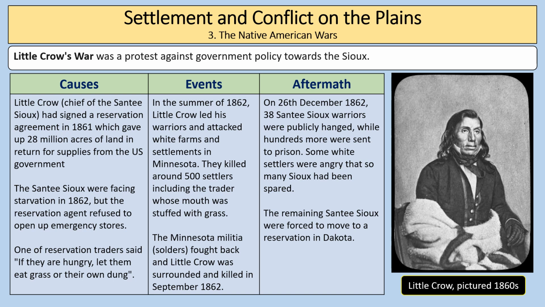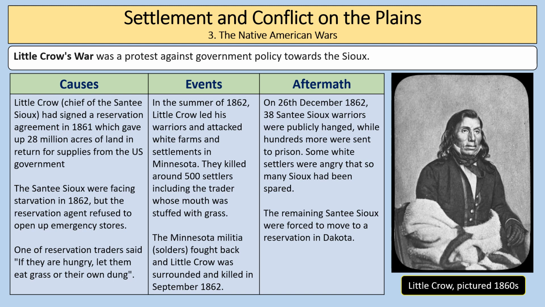So what this led to was that in the summer of 1862, Little Crow led his warriors and attacked white farms and settlements in Minnesota. They killed around 500 settlers, including the trader, whose mouth was stuffed with grass. The Minnesota militia soldiers fought back, and Little Crow was surrounded and killed in September 1862.